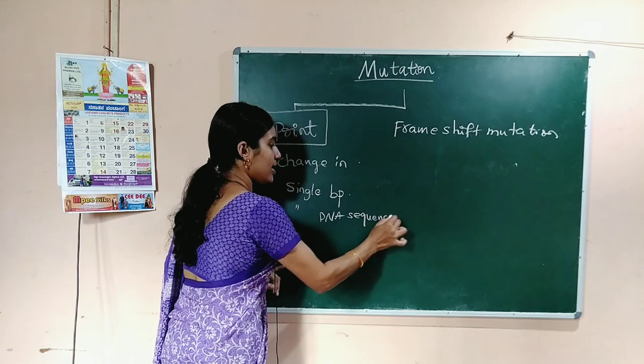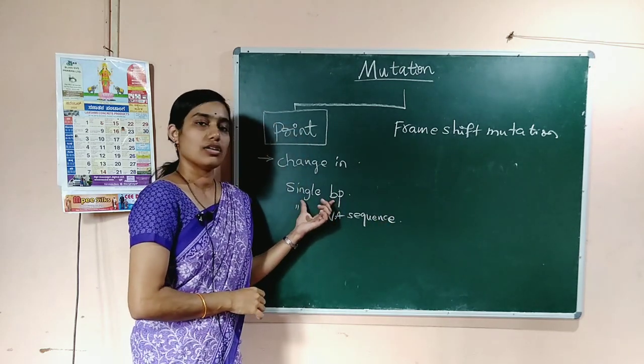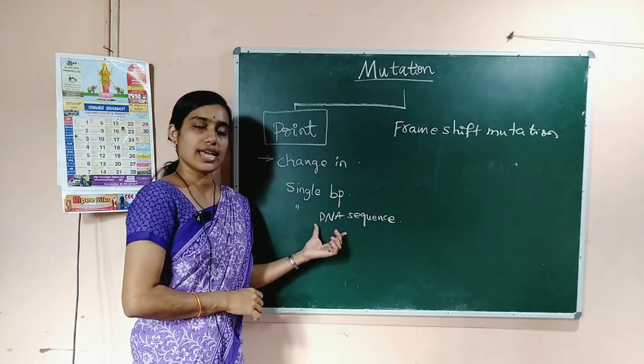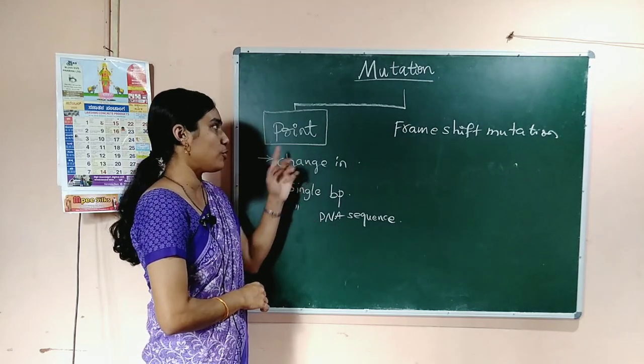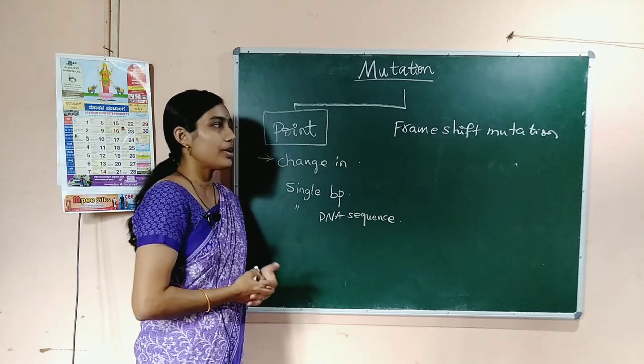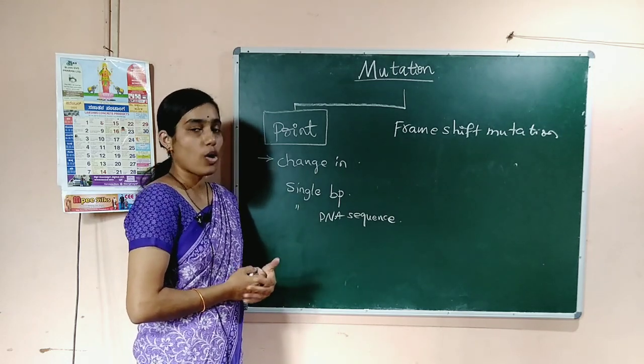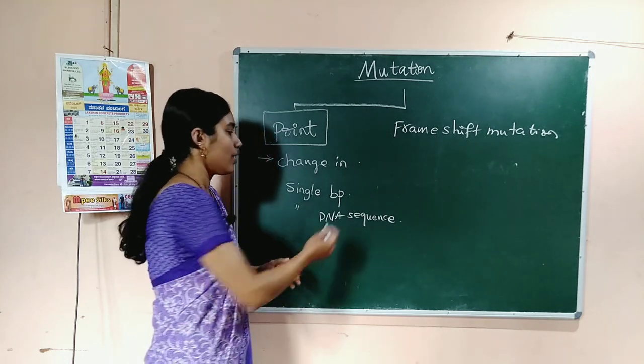So, when there is a change in a single base pair, single DNA sequence or single nucleotide, then that type of mutation is called point mutation.